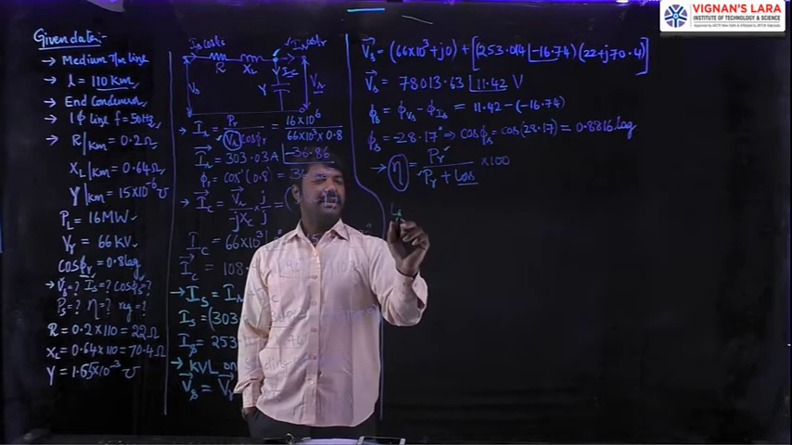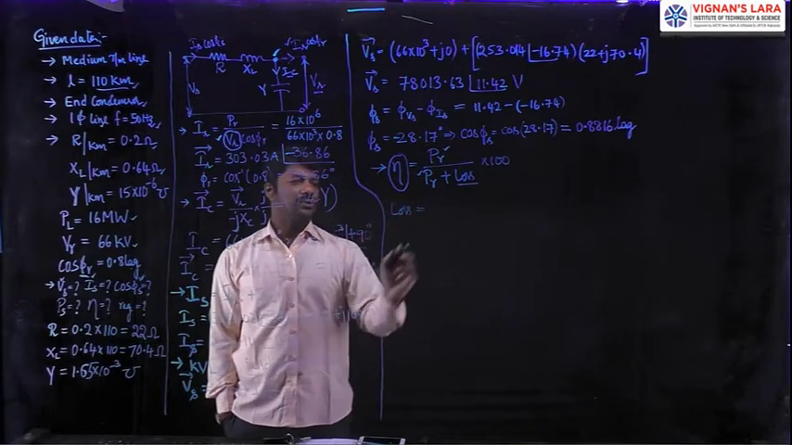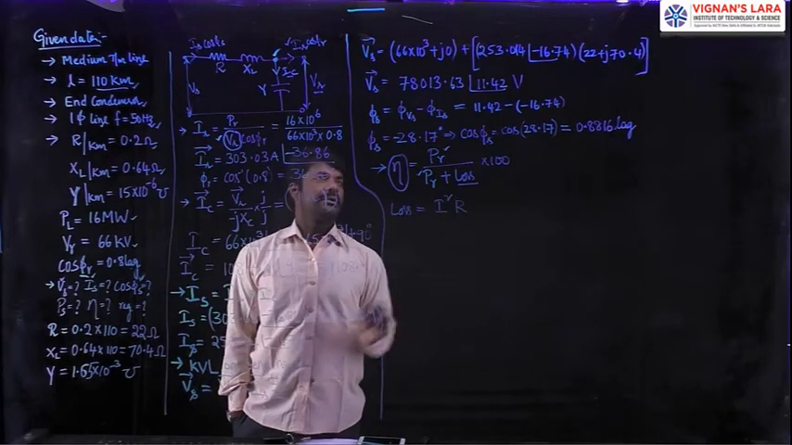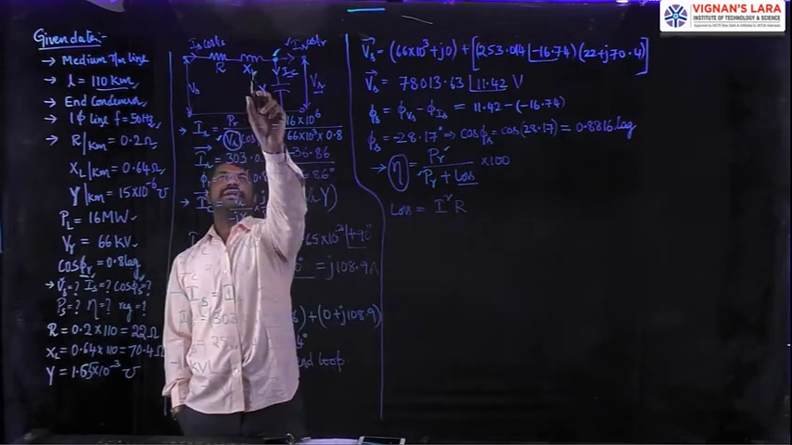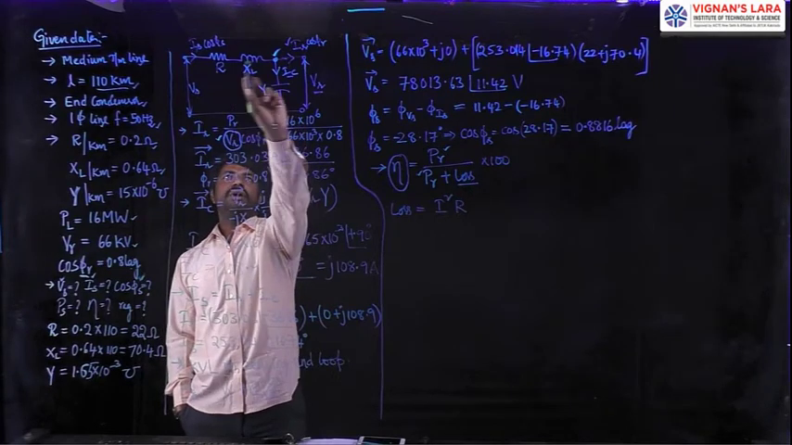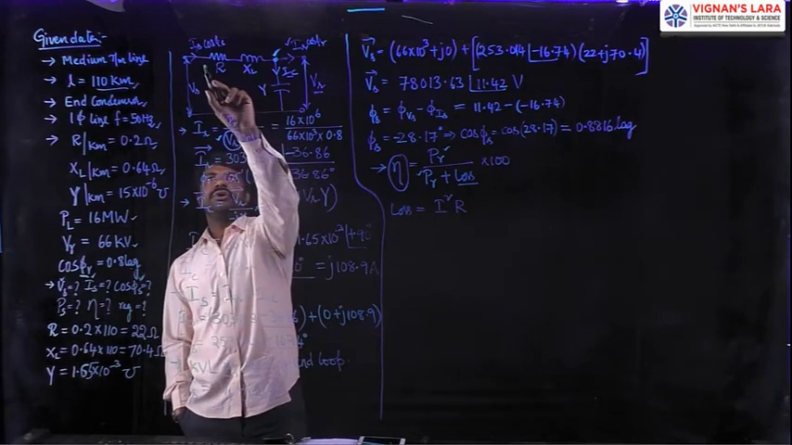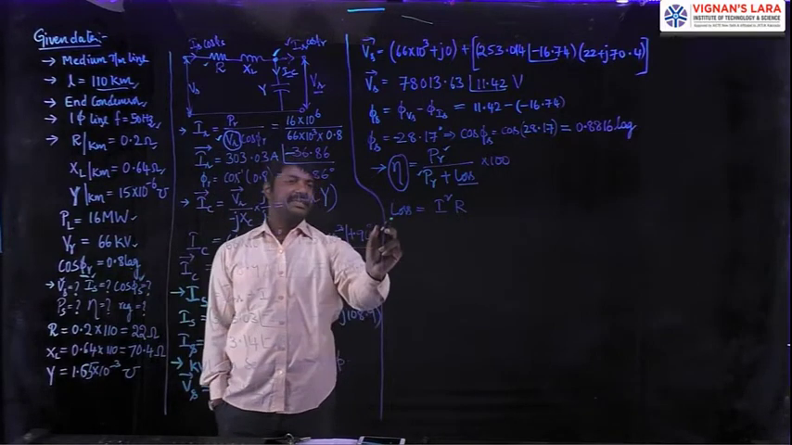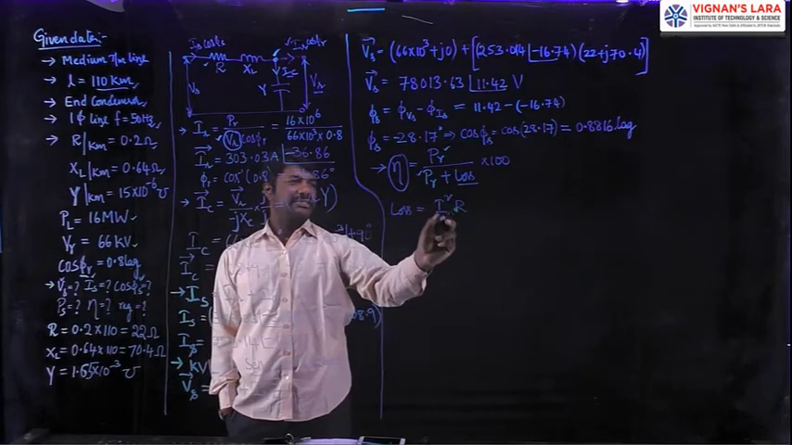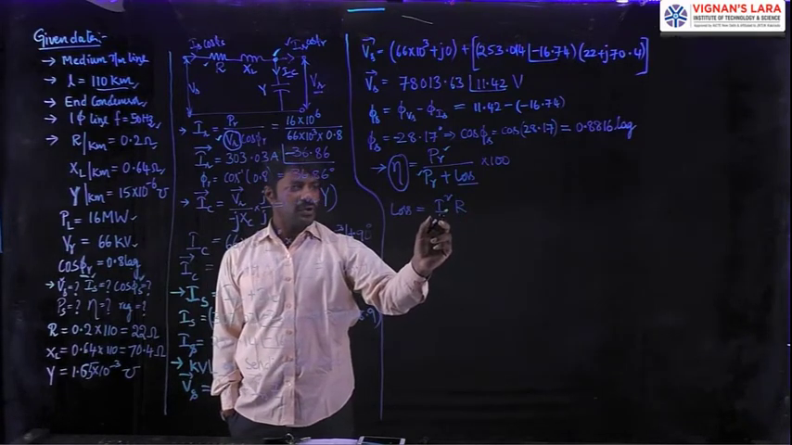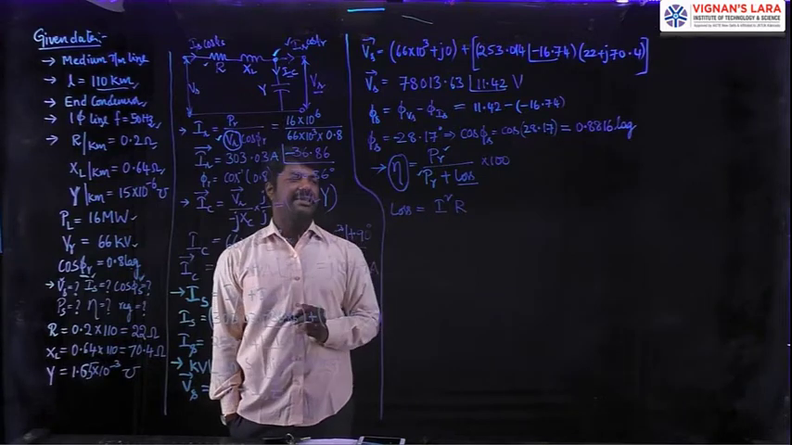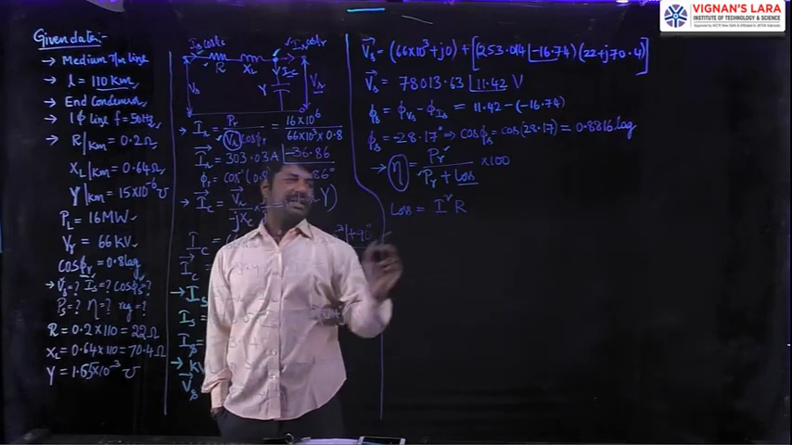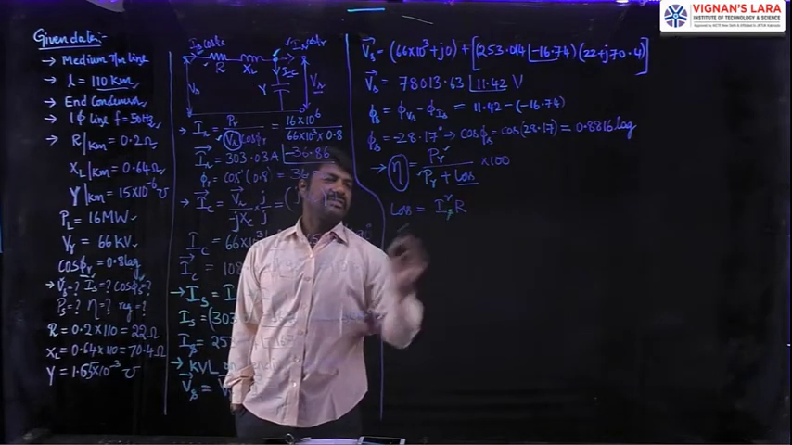Then let me calculate the loss. The loss value is equal to the current squared, I square, into R. Among the elements of resistance, inductive reactance and susceptance, the loss is created only due to the resistor, as all of us know. That is why the loss is calculated with the resistive parameter I square R. Then you may have a doubt about what current has to be taken here. Since this resistance R is carrying a current of Is, I have to put here the current Is.